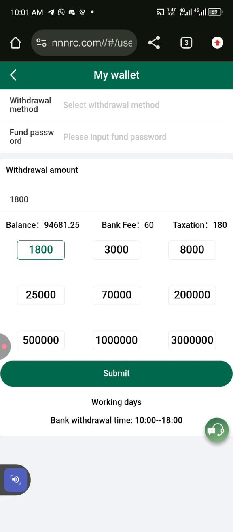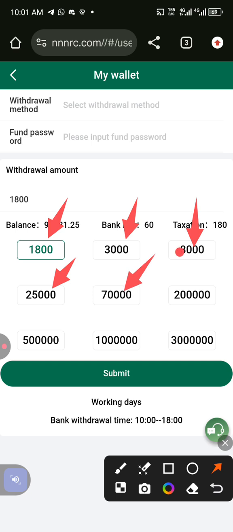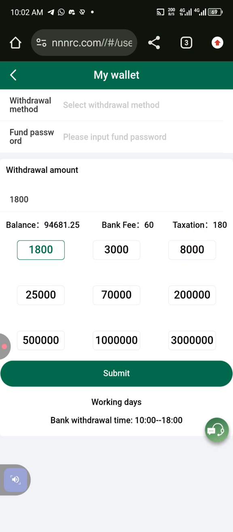Since I have over 94,000, and you know the law, even if you have any amount, there are specific amounts that you're expected to withdraw, which are 1,800, 3,000, 8,000, 25,000, 70,000, 200,000. But since the money is not up to 200,000 but it's more than 70,000, because I have about 90 something thousand, I think I will just go for 70,000.